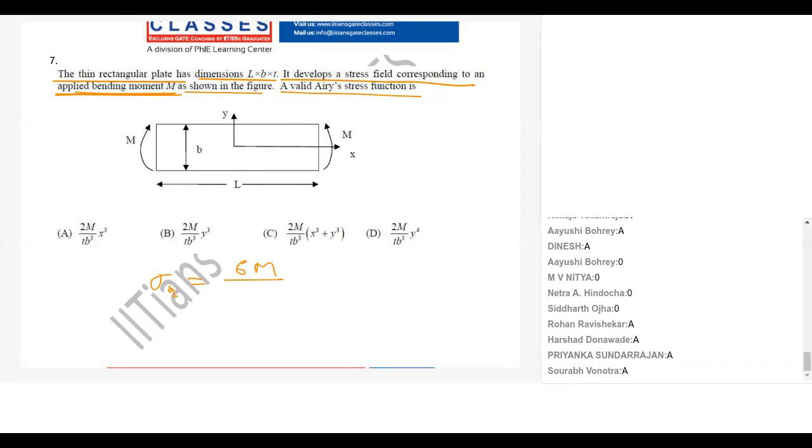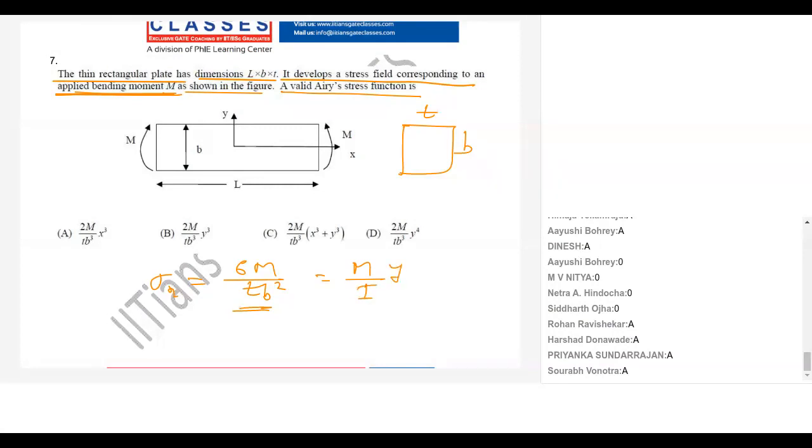If you look, T is the width, B is the depth. So it will be T B square. How did I get this? I know sigma is M upon I into y.